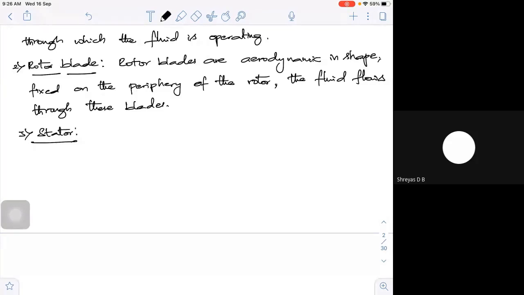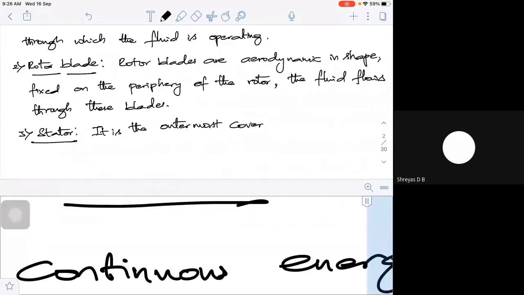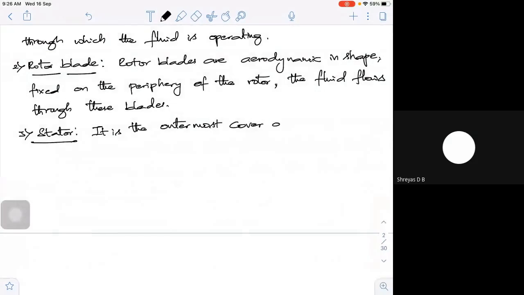It is the outermost cover of the turbo machine such that the working fluid does not spill.